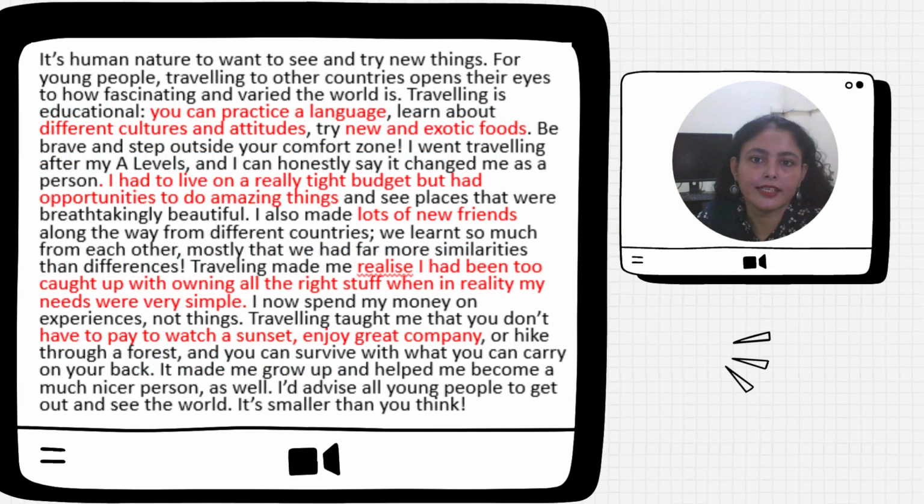Okay, so this is text B, written by a young person, and it is saying it's human nature to want to see and try new things. For young people, traveling to other countries opens their eyes to how fascinating and varied the world is. Traveling is educational. Okay, so here I have highlighted, this is a point which I will be using in my article. You can practice a language, learn about different cultures and attitudes, and try new and exotic food. So this is an enriching experience.